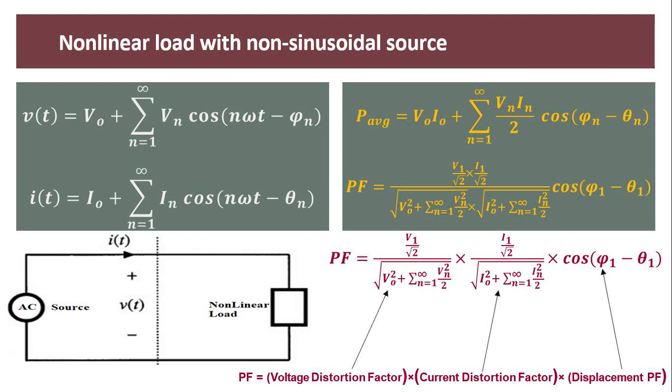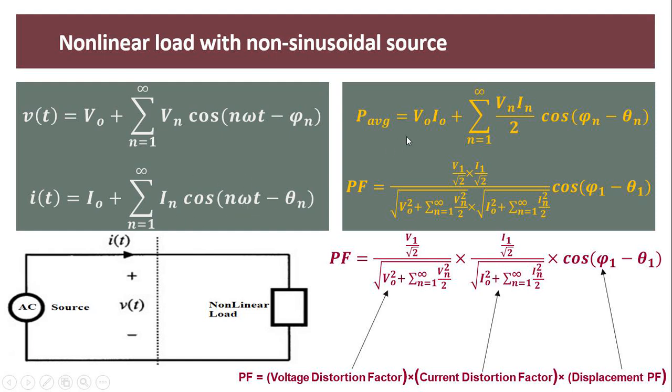Now see the next case, when your load is non-linear and the source is also distorted. We already saw in our previous slide, this is the voltage when distortion is present: V0 plus the fundamental component plus other harmonic components in this equation. And this is the representation of current: the DC offset current plus fundamental current plus all other harmonic components in the system.